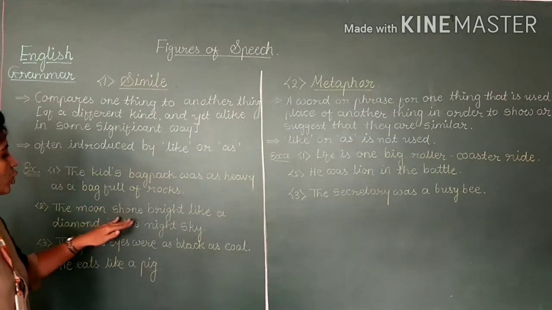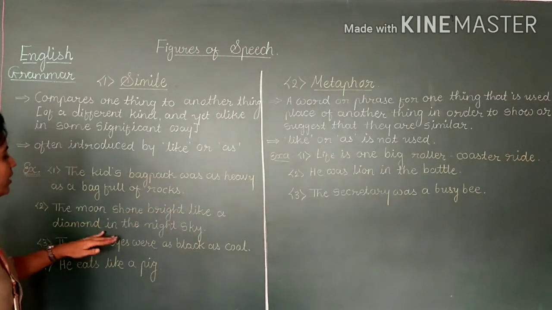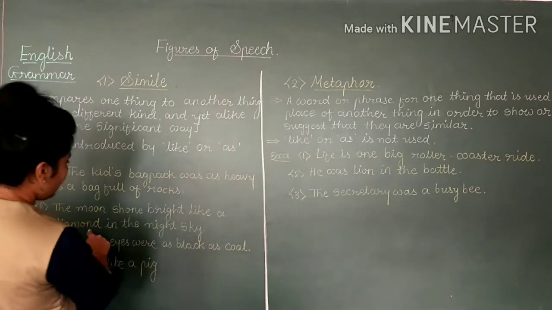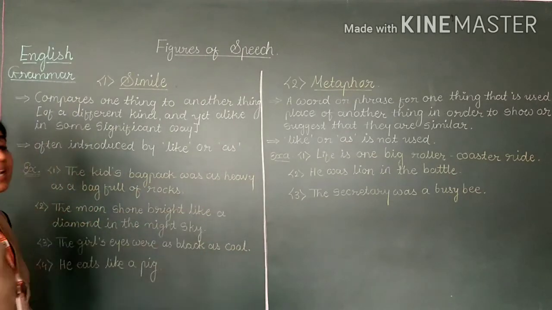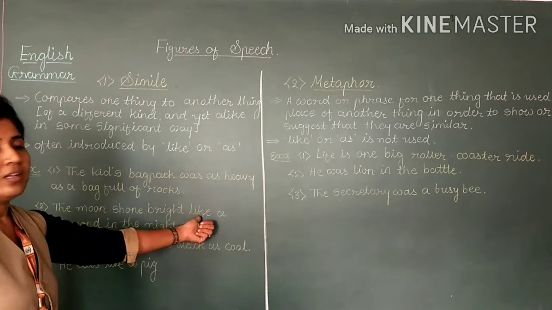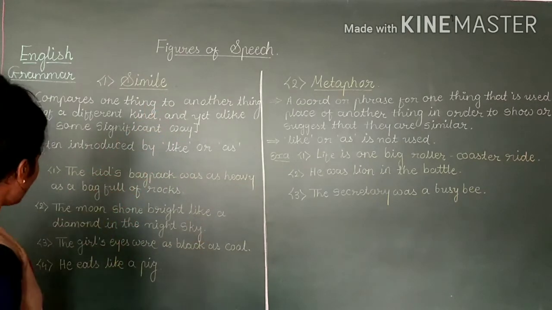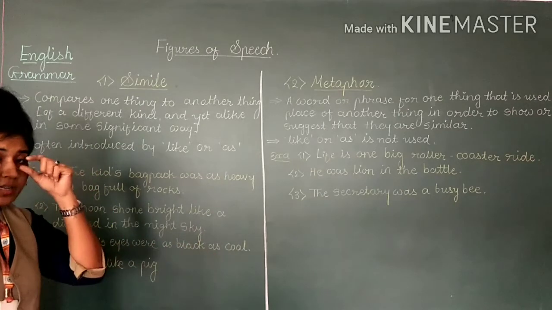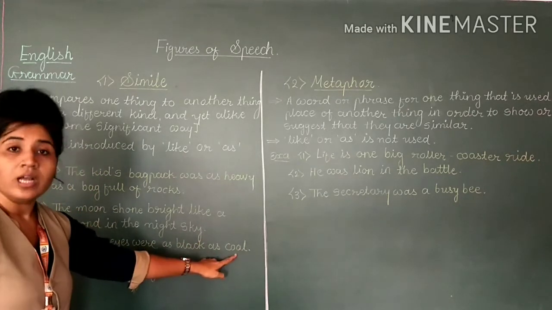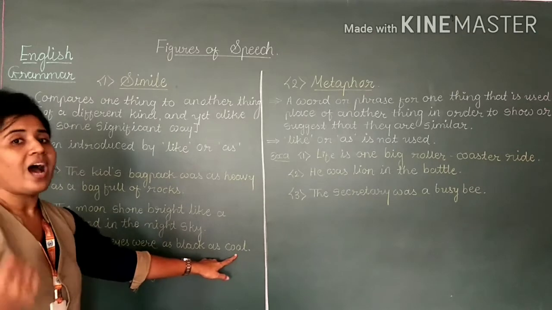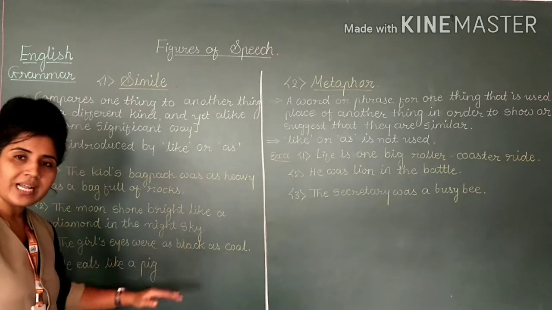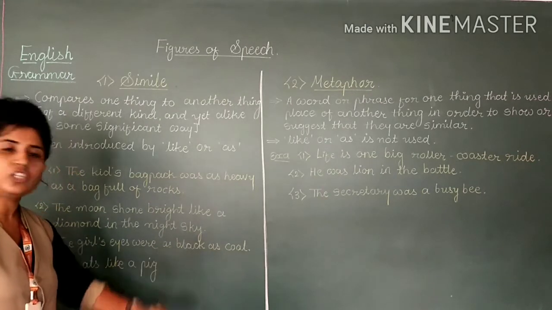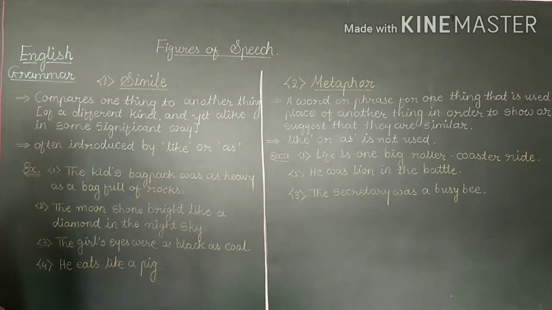Second, the moon shone bright like a diamond in the night sky. So the moon is compared to the diamond, and what here you can see is like. So like shows that this is the simile. Another, the girl's eyes were as black as coal. The girl's eyes compared to the coal. Coal, black color, eyes, black color. So similarity is black. Here you can see the word as. This shows that this is the simile figure of speech.